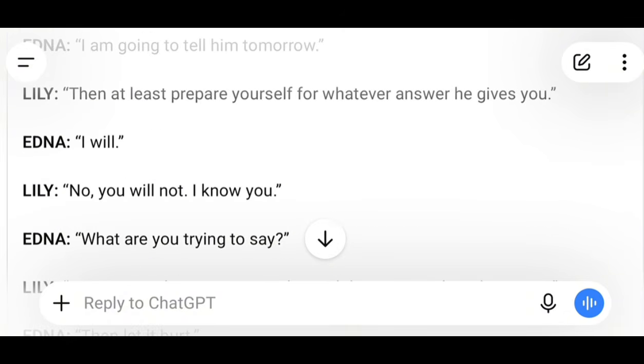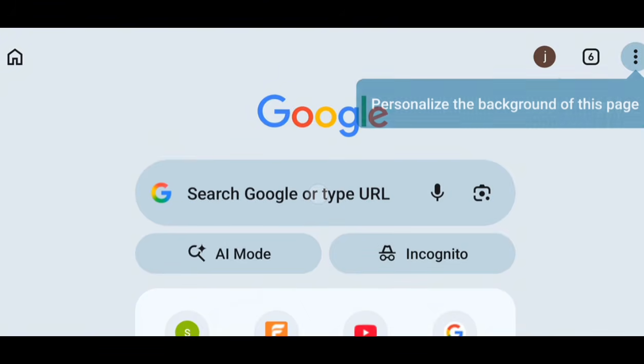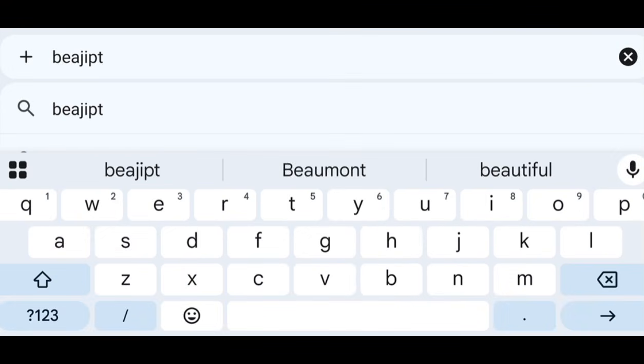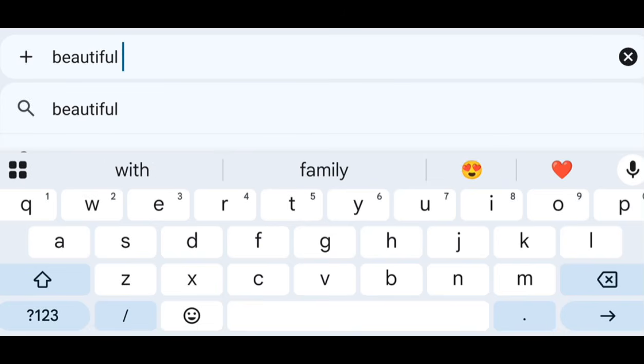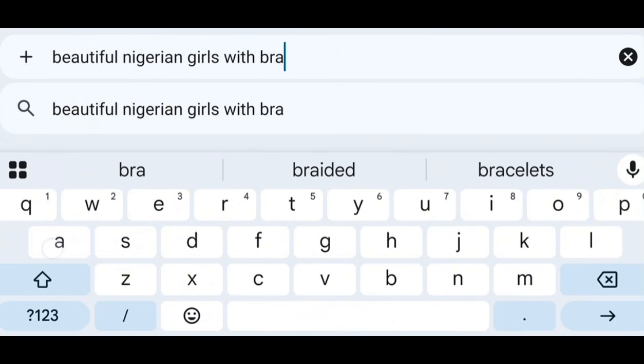Now let's go over to get the image prompt for these girls, okay? I want them to look similar, but just a little different, okay? Now I'll just go over to Chrome. So when I get over to Chrome, I'll start a new tab and then I'll search for beautiful Nigerian girls. You can actually use anybody you want. You can use Nigerian girls, you can use Ghana girls. You can say with braids, okay? This is how those people do their braids, that you see their characters wearing fine braids, okay? Beautiful Nigerian girls with braids.